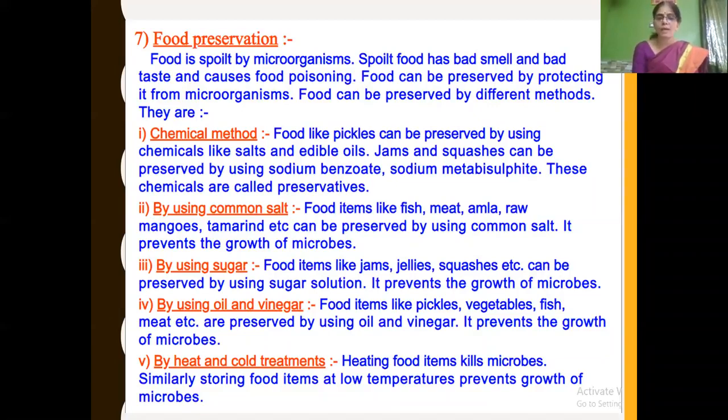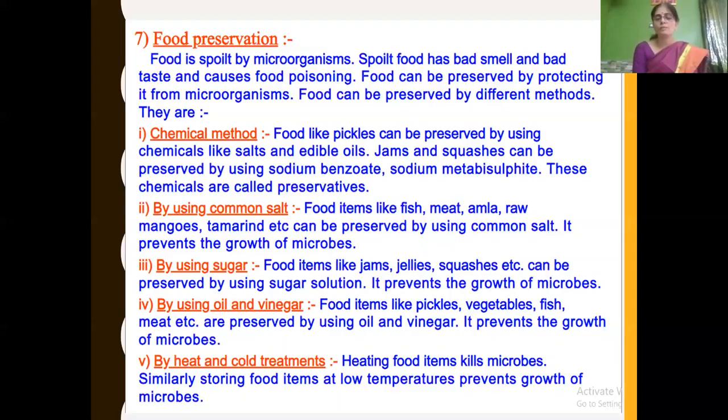Next, we have learned that by using common salt, food items like fish, meat, raw mangoes, gooseberry, that is amla, and tamarind can be preserved, and it prevents the growth of microbes. In the same way, food items like jam, jelly, and squashes can be preserved by using sugar in the form of crystals, sugar solution, or honey. In various ways we can use sugar to prevent the growth of microbes.